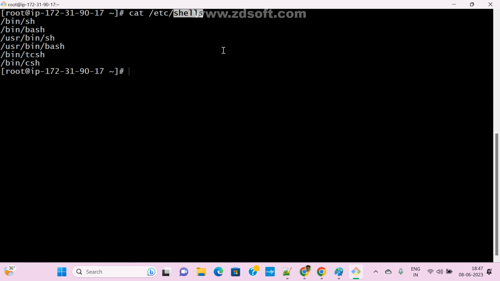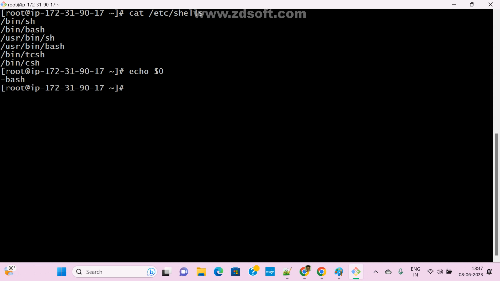If you want, we can switch to a different shell also, with a different prompt. To check which shell you are using, the command is simply echo $0. It will display which shell you are using. I am using the bash prompt only.